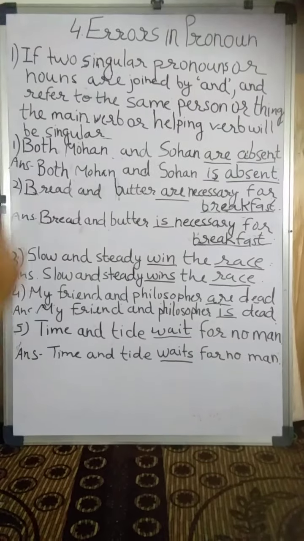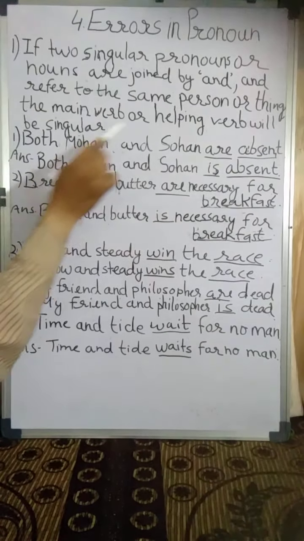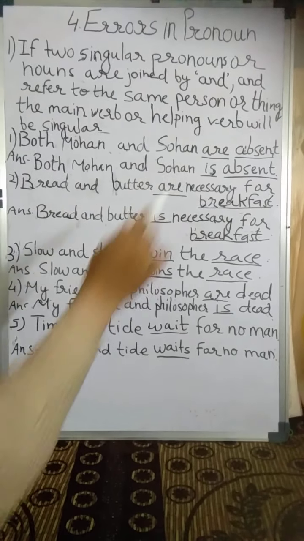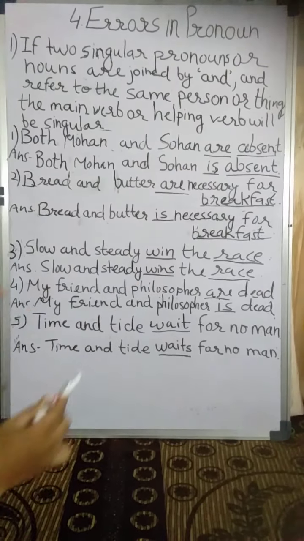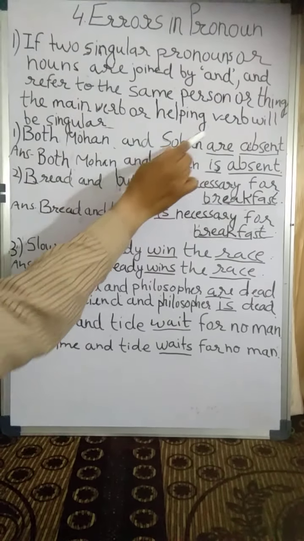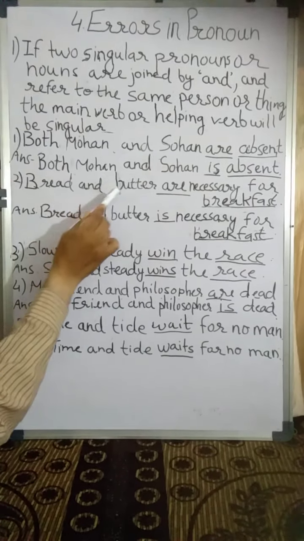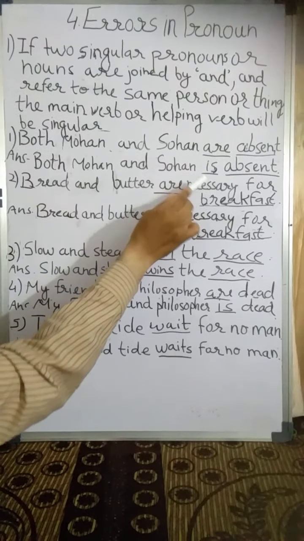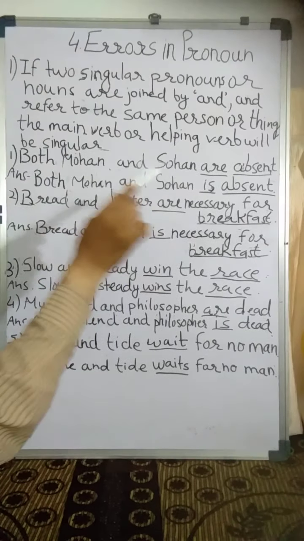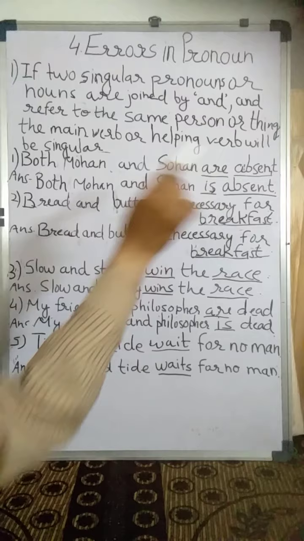Example number 1. Both Mohan and Sohan are absent. Mohan and Sohan are two singular nouns and both refer to the same thing. This sentence is wrong. The answer is both Mohan and Sohan is absent. Are will become is because both are singulars and refer to absent.